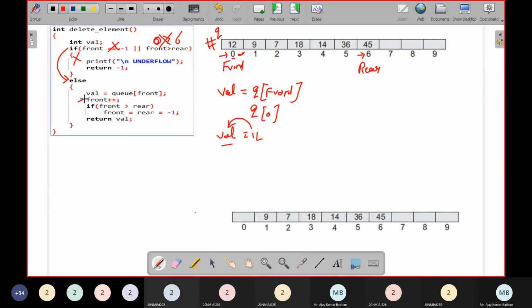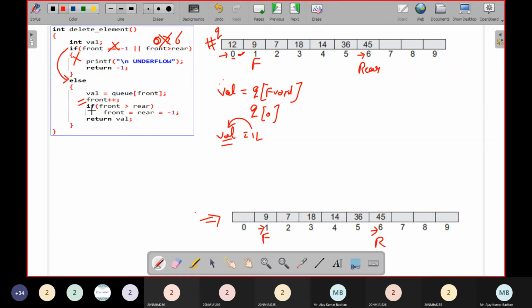And after that, what am I doing here? Front plus plus. So when I do front plus plus, this front will jump to the next location. So I have removed that 12, stored it into the variable, and I have incremented front. So right now the front is at index 1 and rear is at index 6. But if you see the 0th position here, the element is not present because I have removed it.